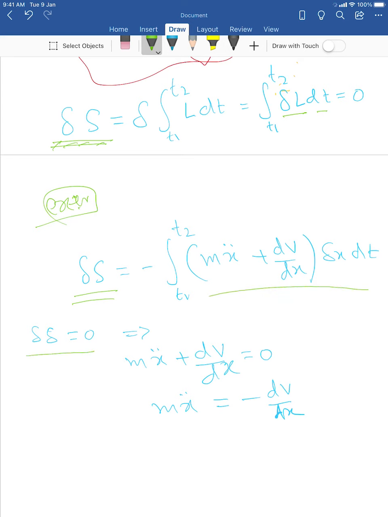Then this delta S equals 0 will give you an expression which is m x double dot equals minus dV/dx. If you remember, this is the negative rate of change of potential energy, so basically this is the force F. And this is mass times acceleration. So this is mass, this is acceleration, and this is nothing but Newton's law.